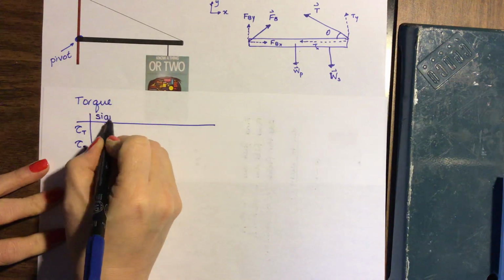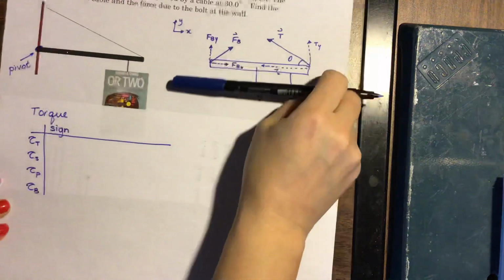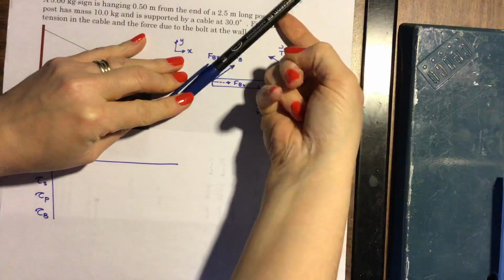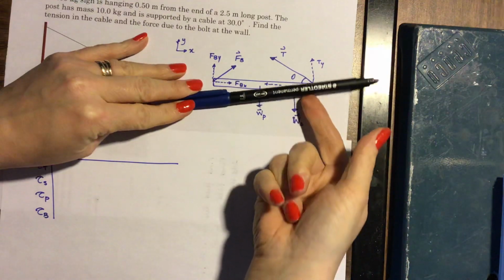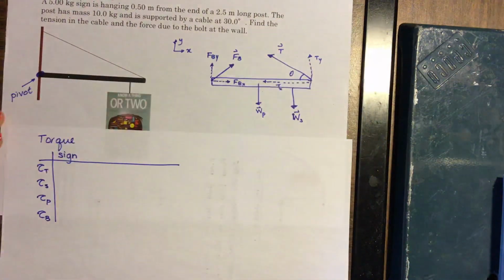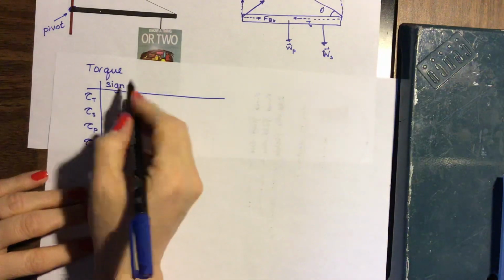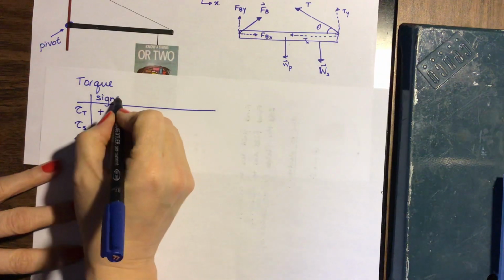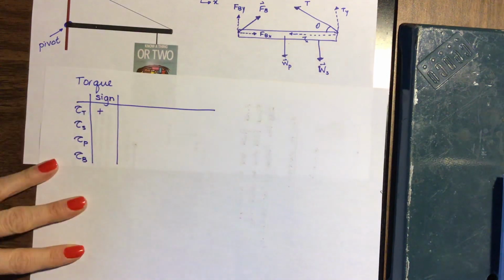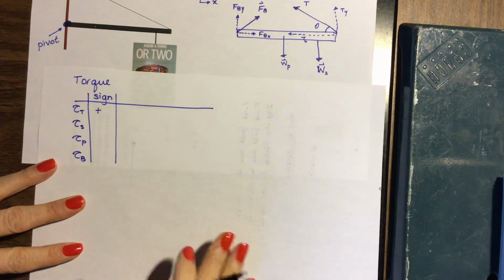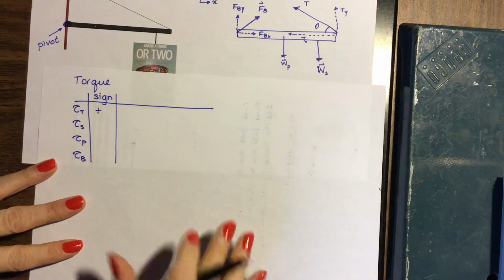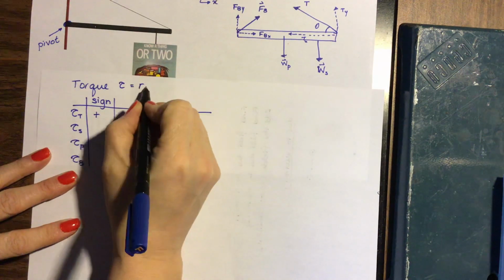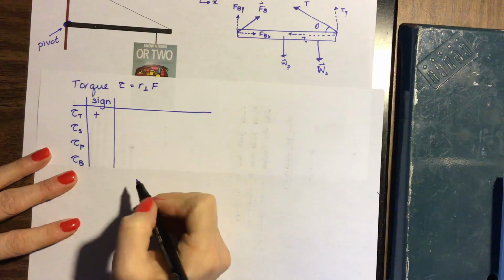Let's ask what the sign of that torque is. So here's our post. We ask what does the tension do? The tension would tend to rotate it this way. That's a rotation in a counterclockwise direction. That would be a positive torque. So the torque due to the tension in the wire is positive. Now let's settle on a method for finding our torque. We can do any of the three methods. Let's choose to do the lever arm method. So let's say that torque is equal to the moment arm, R perpendicular, times the force.